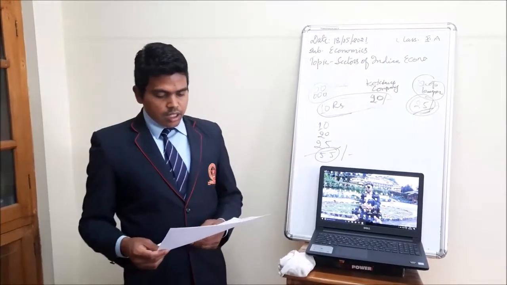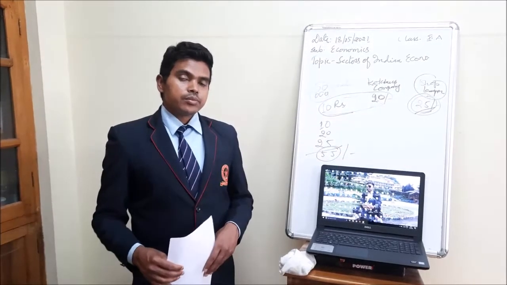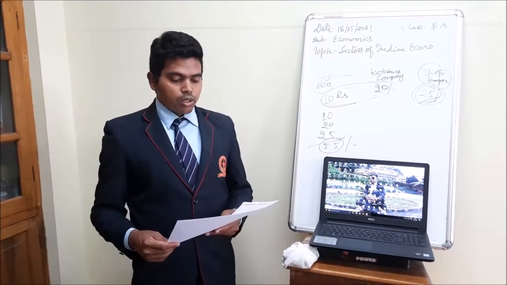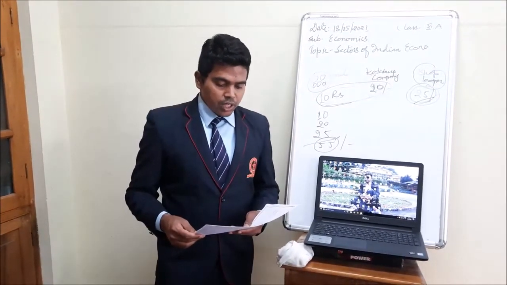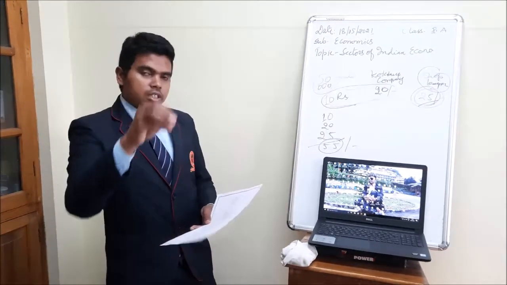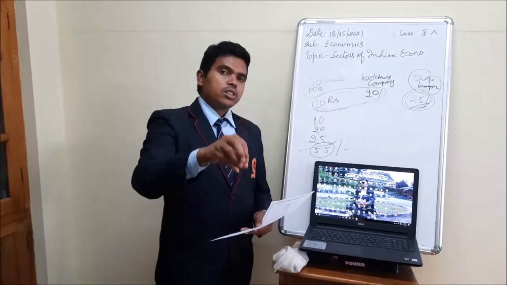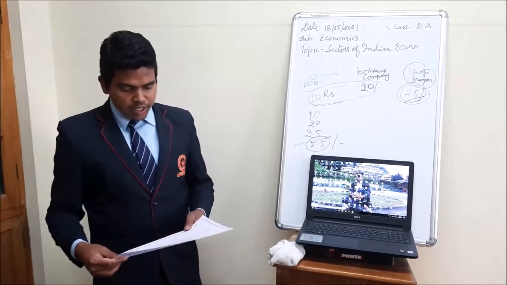And what is GDP? Gross domestic product, and this is known as the sum of production in the three sectors. The three sectors are calculated, then summed, and then we get the GDP.